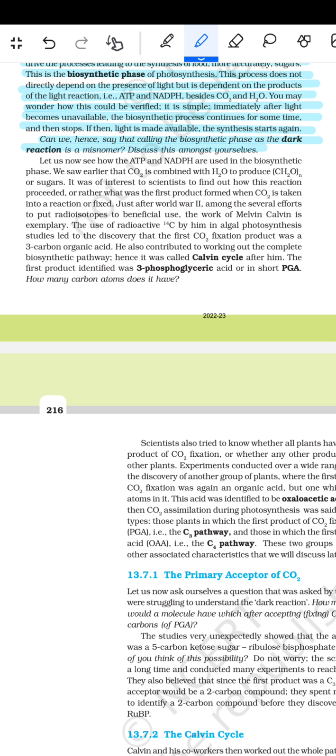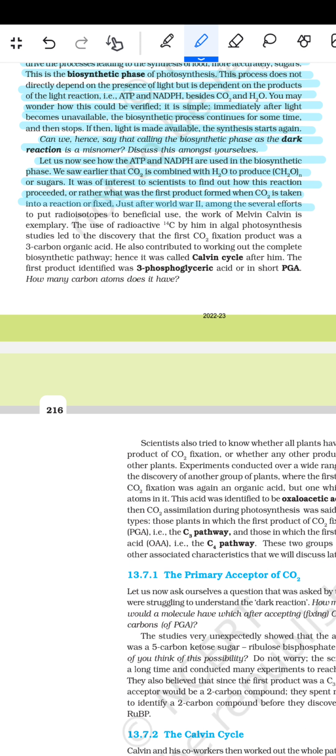Let us now see how the ATP and the NADPH are used in the biosynthetic phase. We learned earlier that CO2 is combined with H2O to produce (CH2O)n, or the sugars. It was of interest to scientists to find out how this reaction proceeded, or rather what was the first product formed when CO2 is taken into a reaction, or fixed.